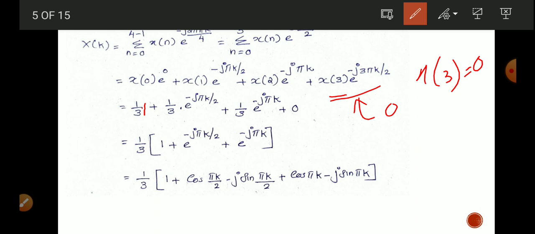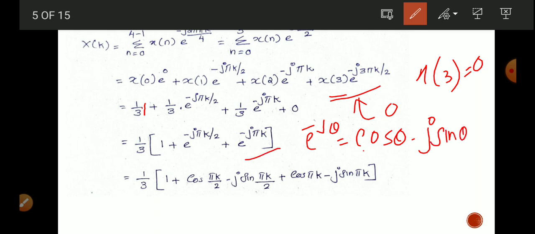Then 1 by 3 is common in all three terms, so we can take 1 by 3 outside. So, 1 by 3 into 1 plus e raised to minus j pi k by 2 plus e raised to minus j pi k. Then we know the trigonometric equation e raised to minus j theta equals cos theta minus j sin theta. Substitute this equation here.